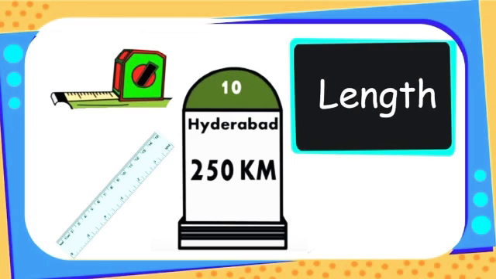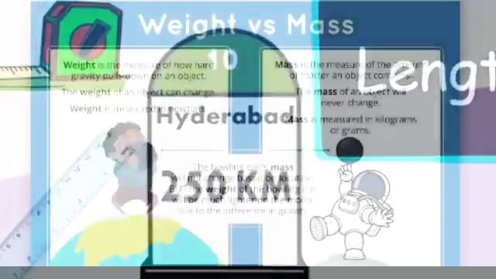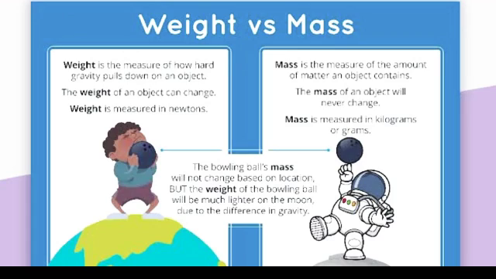So we don't say length here, but we say distance. The distance between two towns or two cities is 450 kilometers or 250 kilometers. So when 2 points are far away from each other, we generally use the term distance but not length.